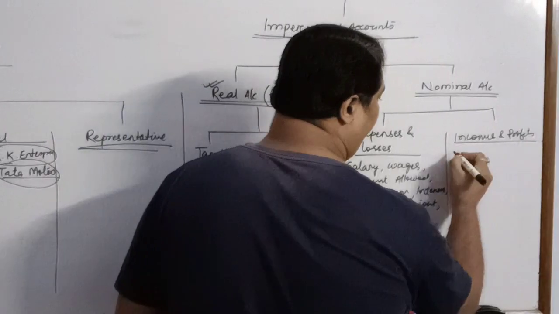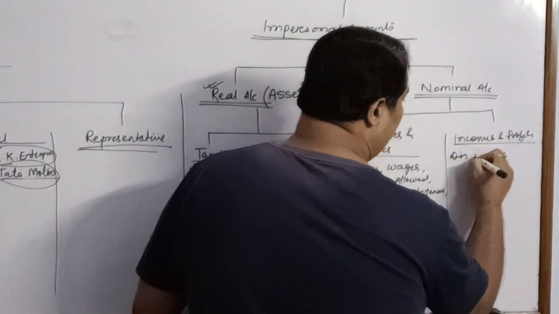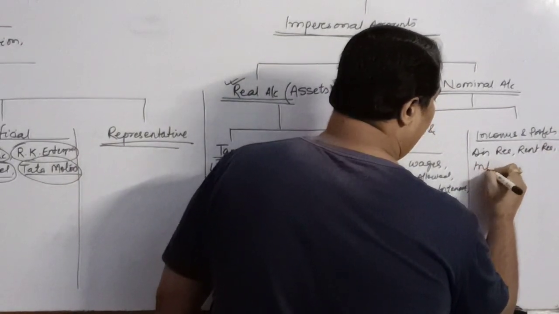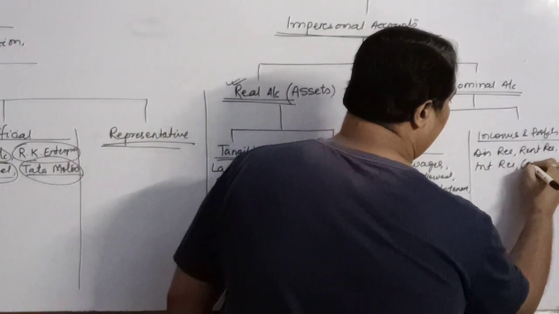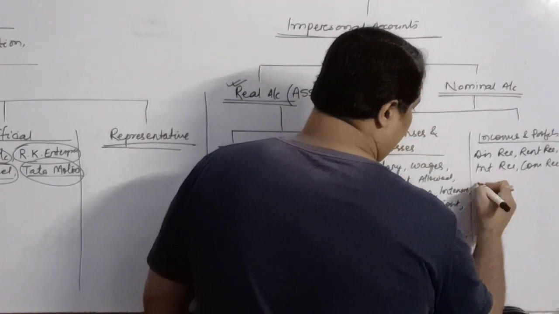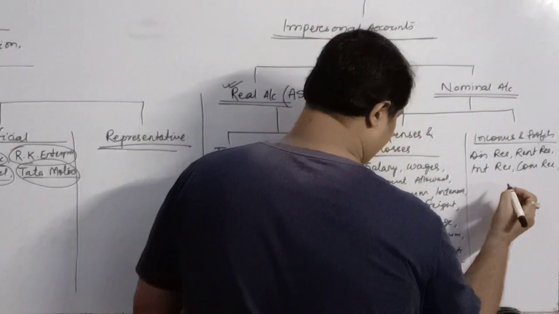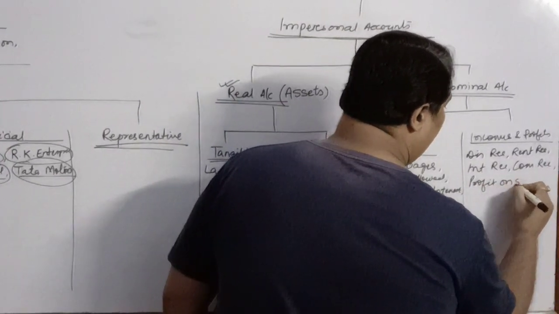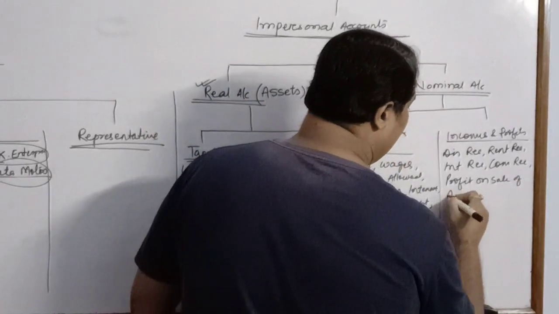Similarly, incomes and profits, like discount received, rent received, interest received, commission received, profit on sale of any asset.